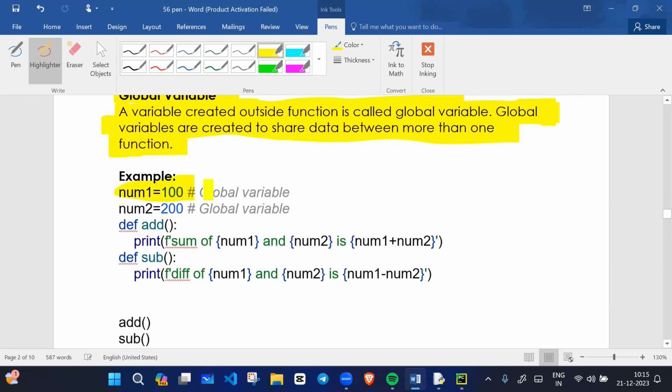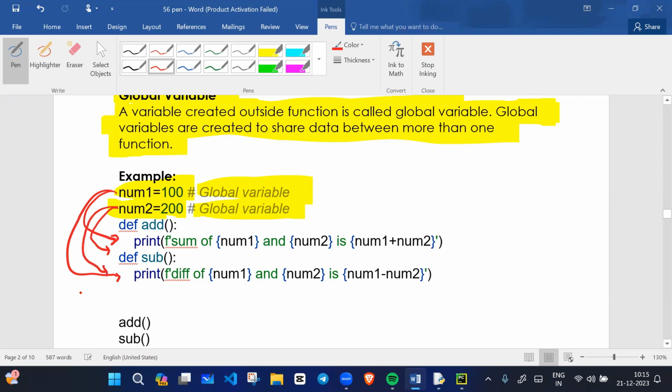For example, num1 is a global variable. Num2 equals 200, which is a global variable. If you want to share this same data among the functions, you will use a global variable. Local variable data we cannot share between the functions, but global variable data we can share among the functions.